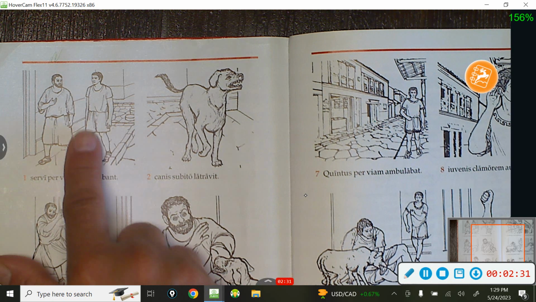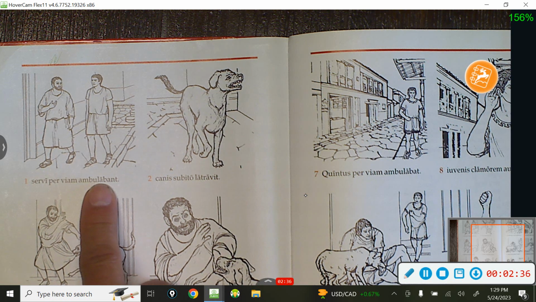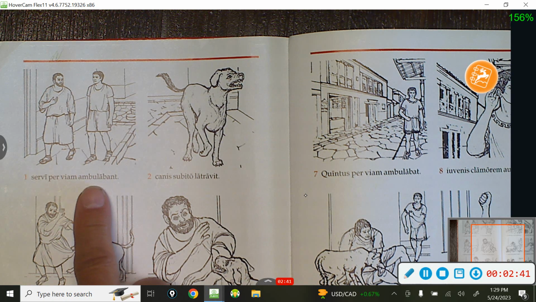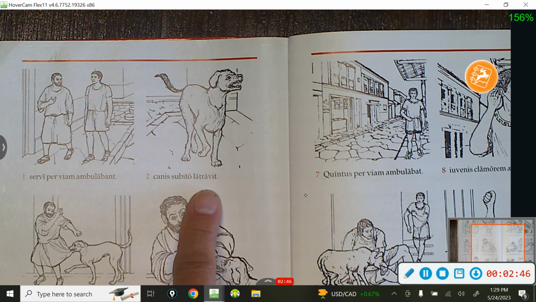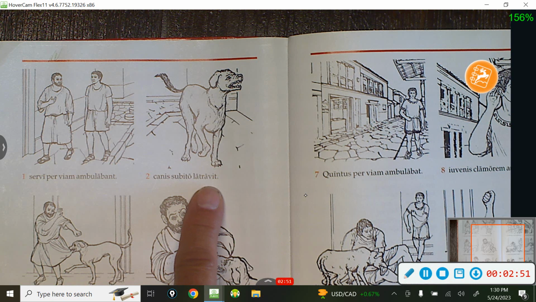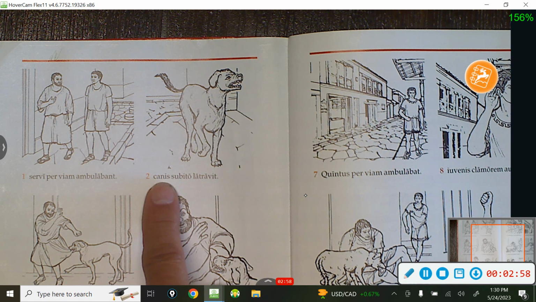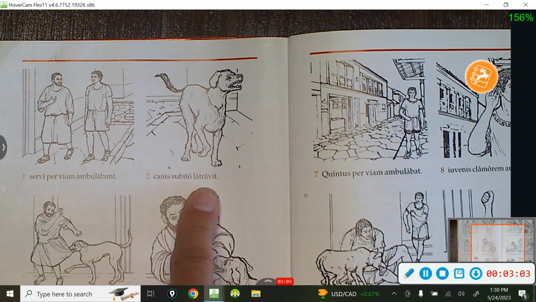Let's see what they look like in this story. Okay, so here we got some young men walking down the street. They were walking, ambulabant. Okay, these are the slaves. Ambulabant. They were walking down the street. Now, switching over to the perfect tense, this dog suddenly barked. It was not barking all night long. It's like it was sleeping, and then boom, subito. Subito, the dog barked. It happened once.